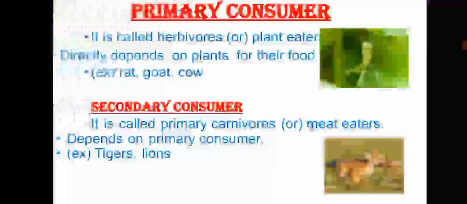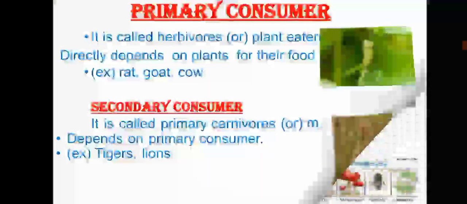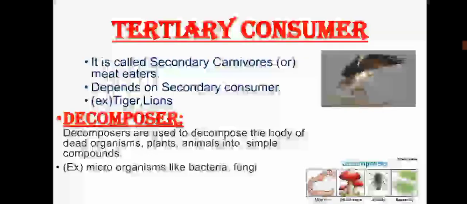For example, rat, goat, cow, etc. Secondary consumers are called primary carnivores or meat eaters, which depend on primary consumers. Examples are tiger, lions, etc. Tertiary consumers depend on secondary carnivores or secondary consumers. Decomposers decompose the bodies of dead organisms, plants and animals, into simple compounds. Bacteria and fungi decompose our body after its death.